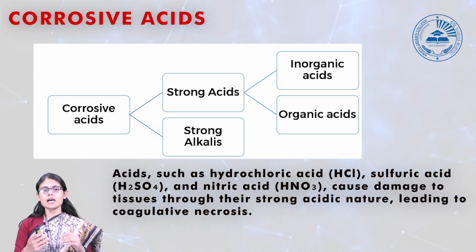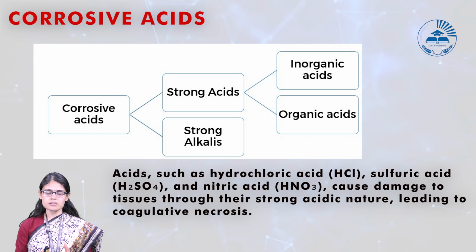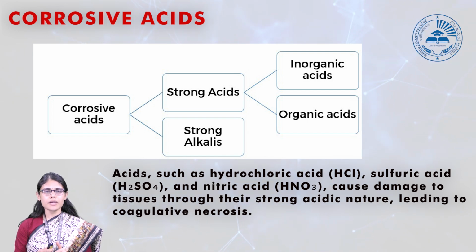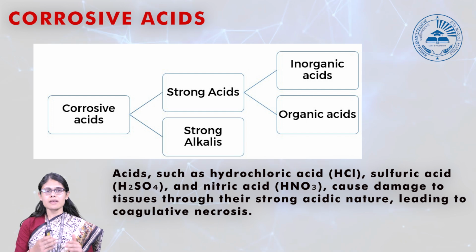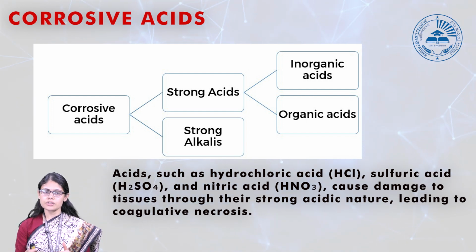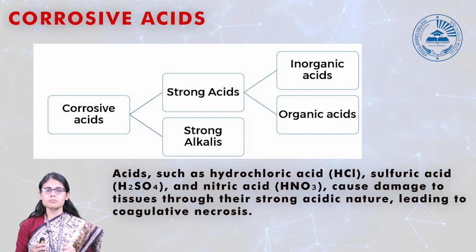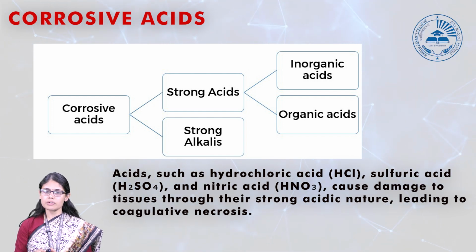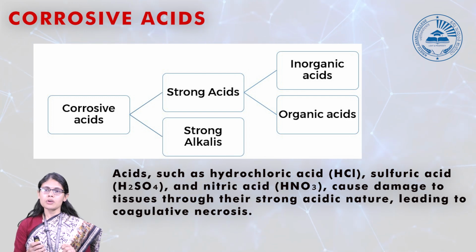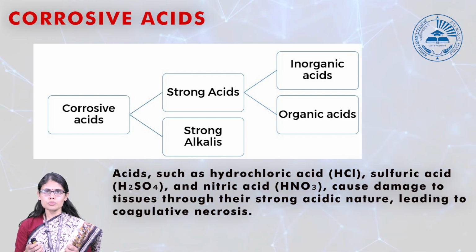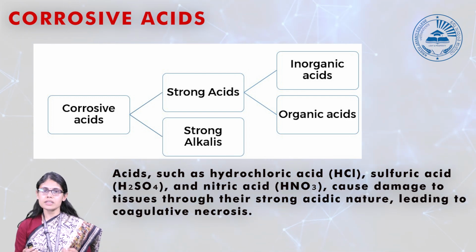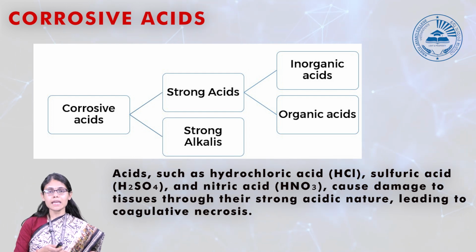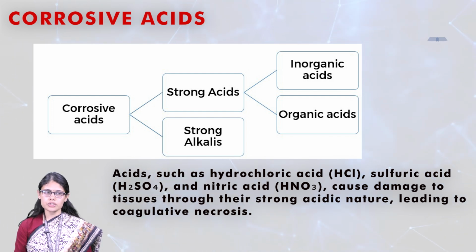Now, coming to the classification of corrosive acids. Corrosive acids are classified into strong acids and strong alkalis. Strong acids are again subclassified into inorganic acids and organic acids. Today we are going to discuss the inorganic acids, which include hydrochloric acid, sulfuric acid and nitric acid. These acids have a very strong acidic nature. Therefore, they can lead to necrosis of the tissue.